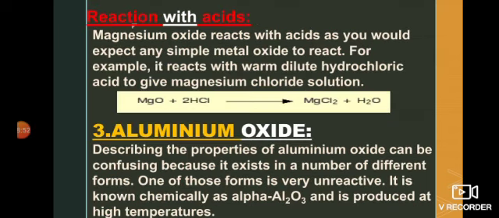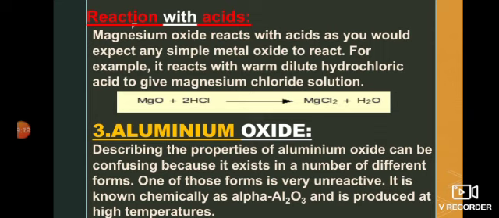Now reaction with acids. Magnesium oxide, like sodium oxide, will also react with hydrochloric acid, but in this case we use warm dilute hydrochloric acid, and it results in the formation of magnesium chloride and water, which shows that magnesium oxide acts like a base. It's a strongly basic oxide, but weakly basic as compared to sodium oxide, which can react readily.